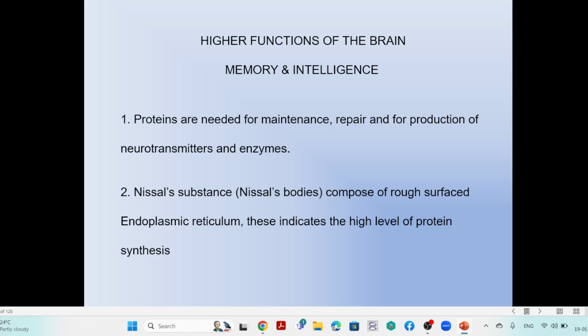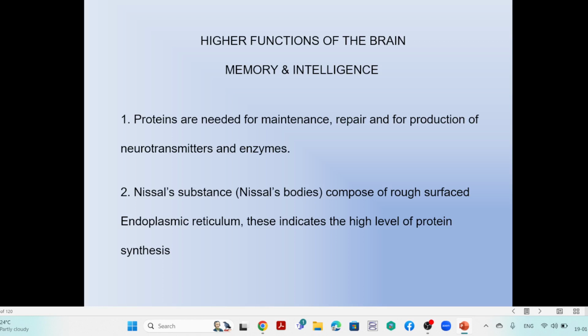They also help in the repair and production of neurotransmitters and enzymes. That is why neurons need highly protein-rich substances, and protein is important to maintain the healthy and normal function of the nervous system. So remember that protein substance is very important.